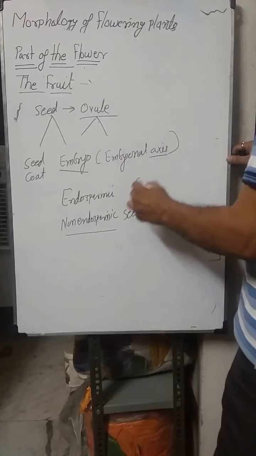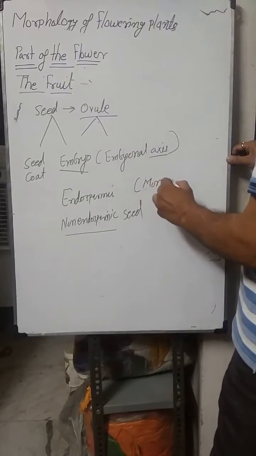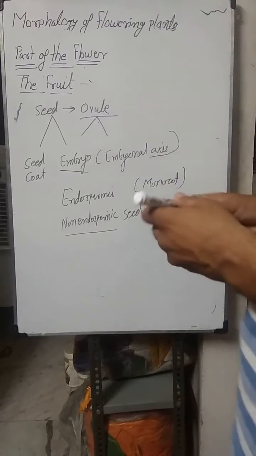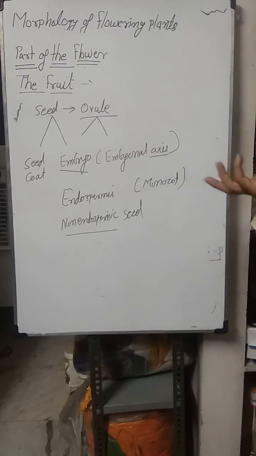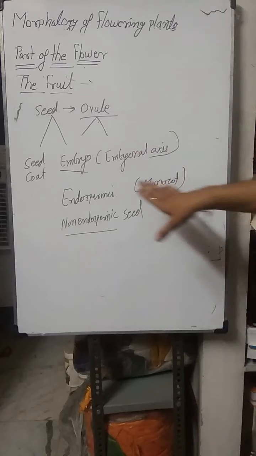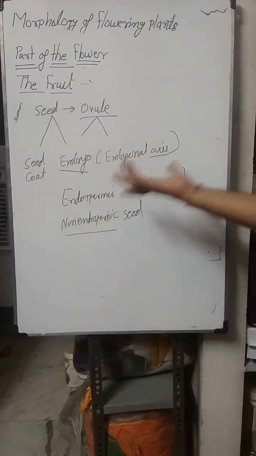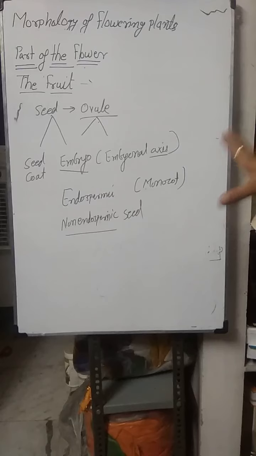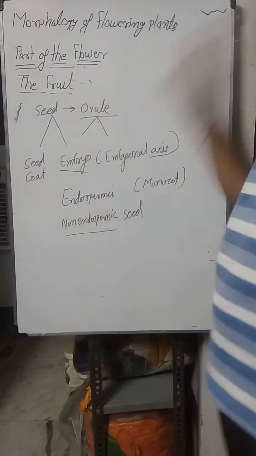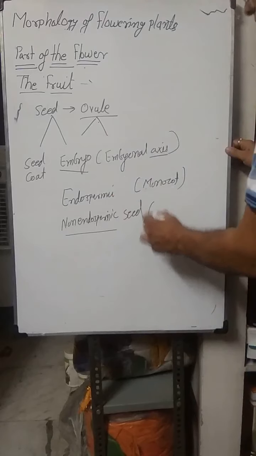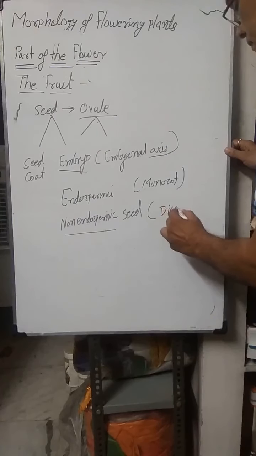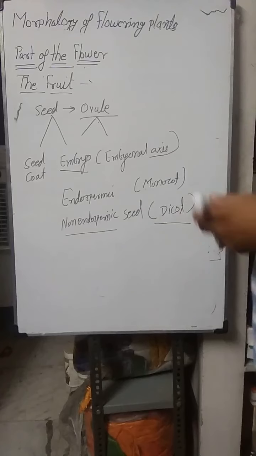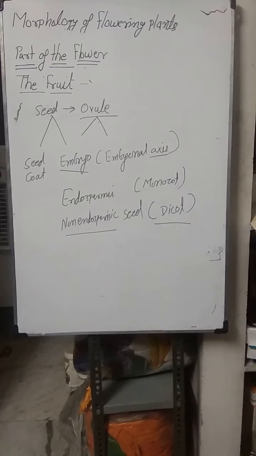Endospermic seed is normally monocot. Monocot has a single cotyledon, but orchid does not have endosperm. Orchid is also a monocot, but it does not have endosperm. Normally monocots are endospermic seeds, and dicots contain two cotyledons, just like gram and pea, which are dicots with non-endospermic seeds. But castor is a dicot with endospermic seeds.